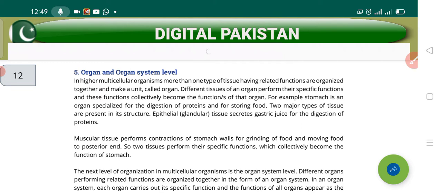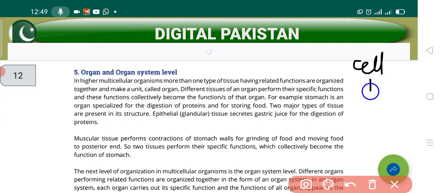Well, in our previous class, we discussed the four parts of the levels of organization. Today we are going to discuss the organ and the organ system level. Till now we have discussed that the cells performing the same function are organized together and form a tissue. Now, what is basically an organ?